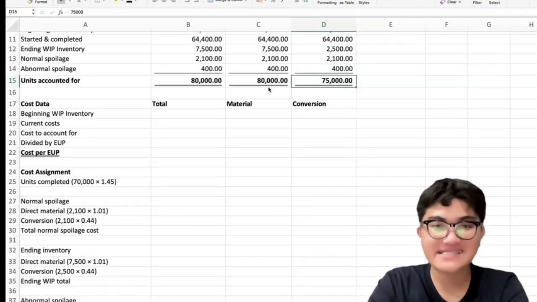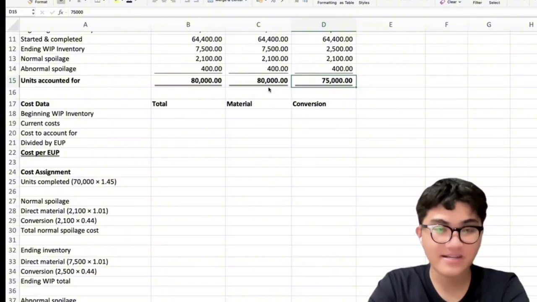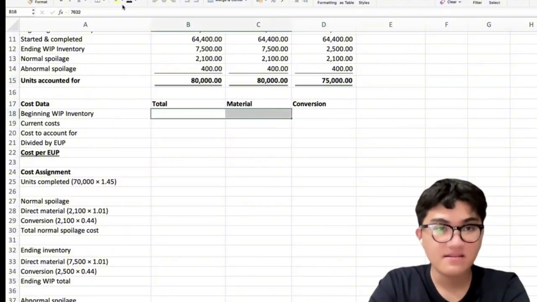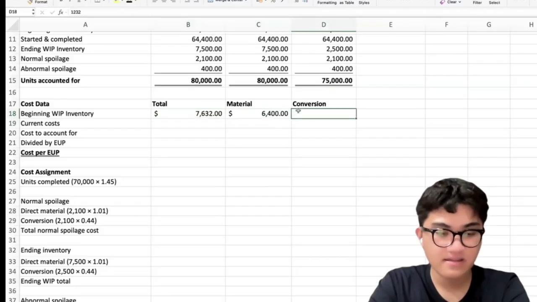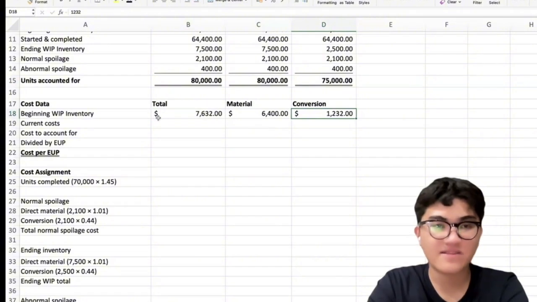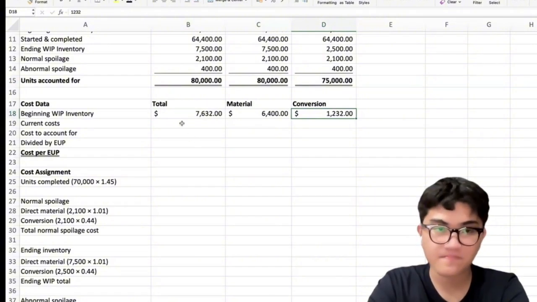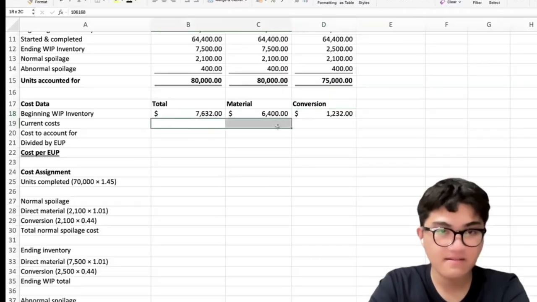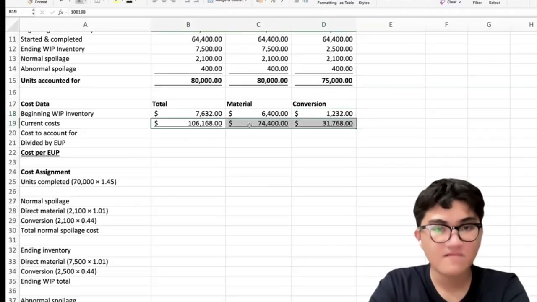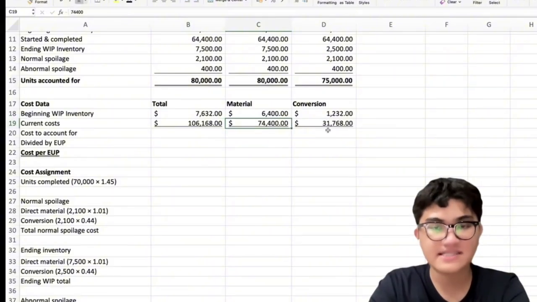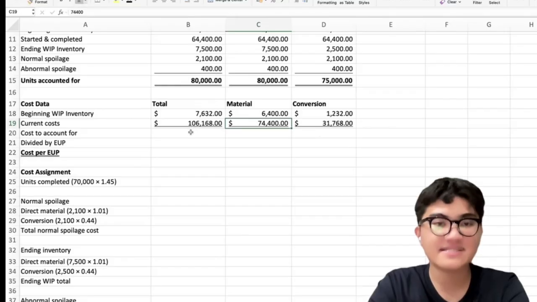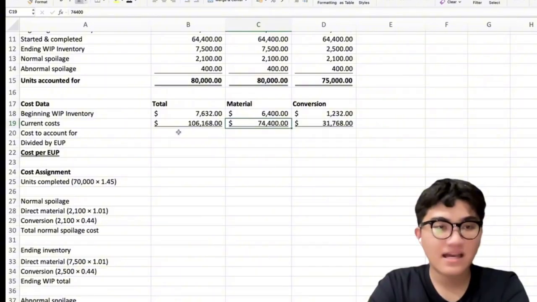Okay, now we move to the cost data. The beginning work in process inventory has the following costs. Direct materials of 6,400 and conversion costs of 1,232 with a total of 7,632. Current cost for the period, here we have 74,000 for materials and conversion costs of $31,768, which totals to $106,168. Now, cost to account for.